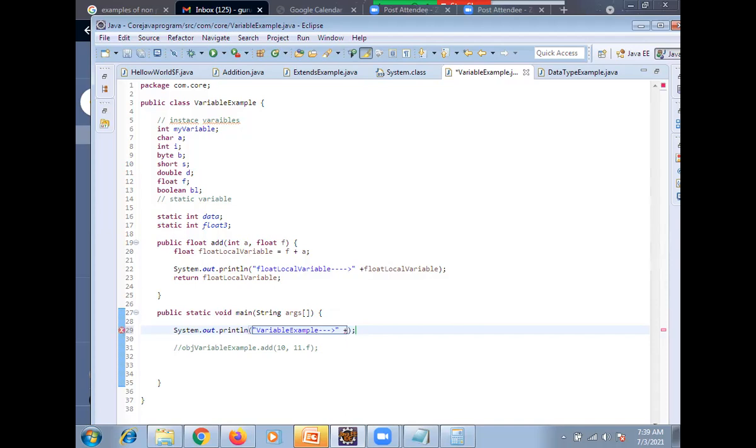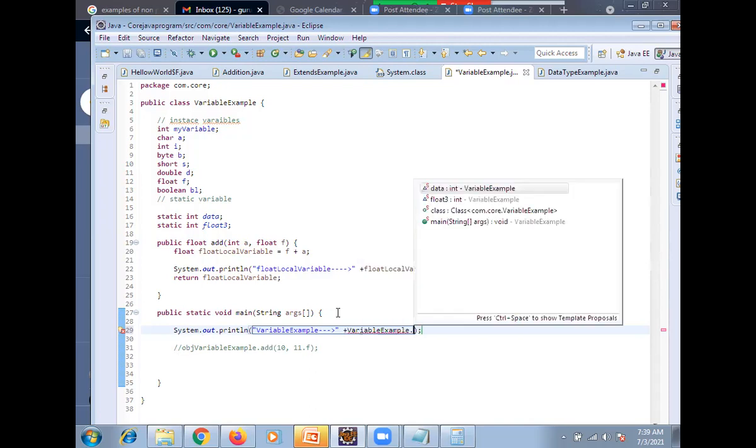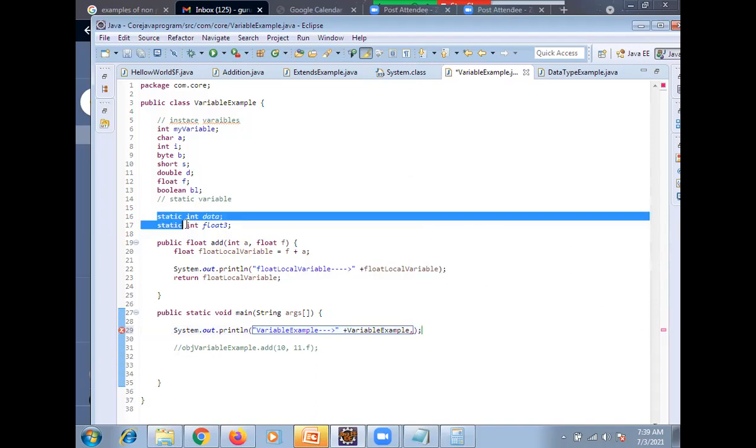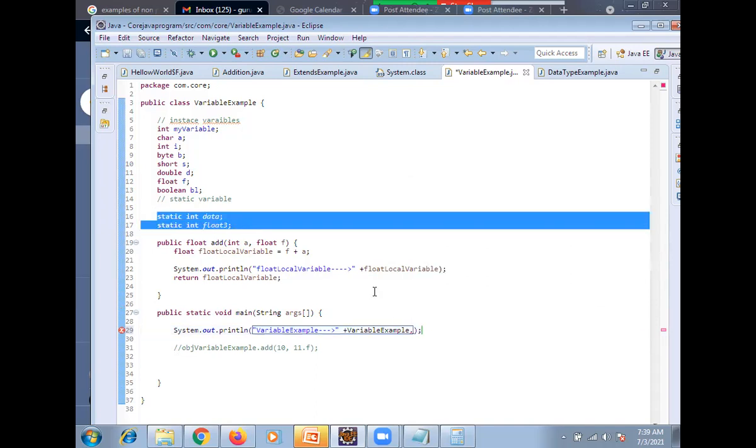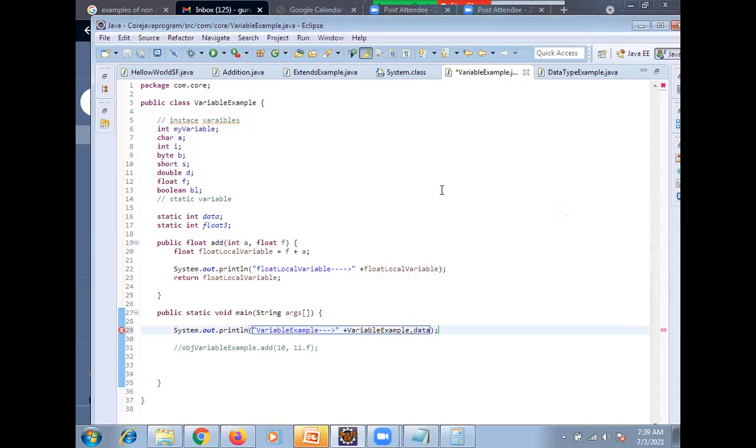What will you do? Variable example dot. See what is available. Data is available, float 3 is available, which are static variables. Clear Vamsi? Yes, sir. Naveen, you are clear, right?